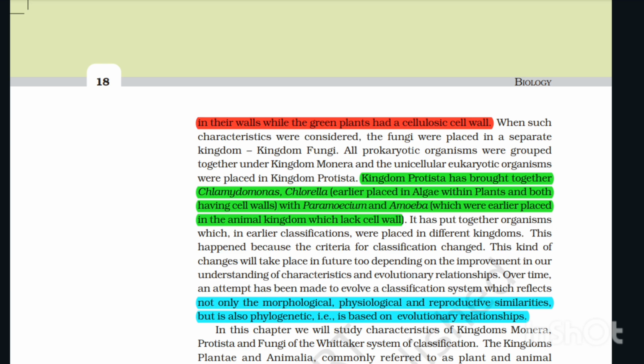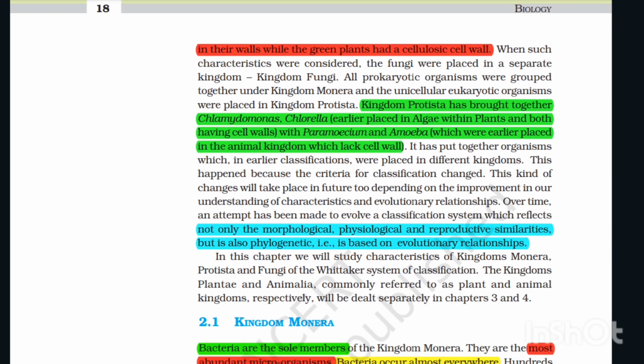This kind of change will take place in future depending on the improvement in our understanding of characteristics and evolutionary relationship. Over time, an attempt has been made to evolve a classification system which reflects not only the morphological, physiological, and reproductive similarities but is also phylogenetic, that is, based on evolutionary relationship.